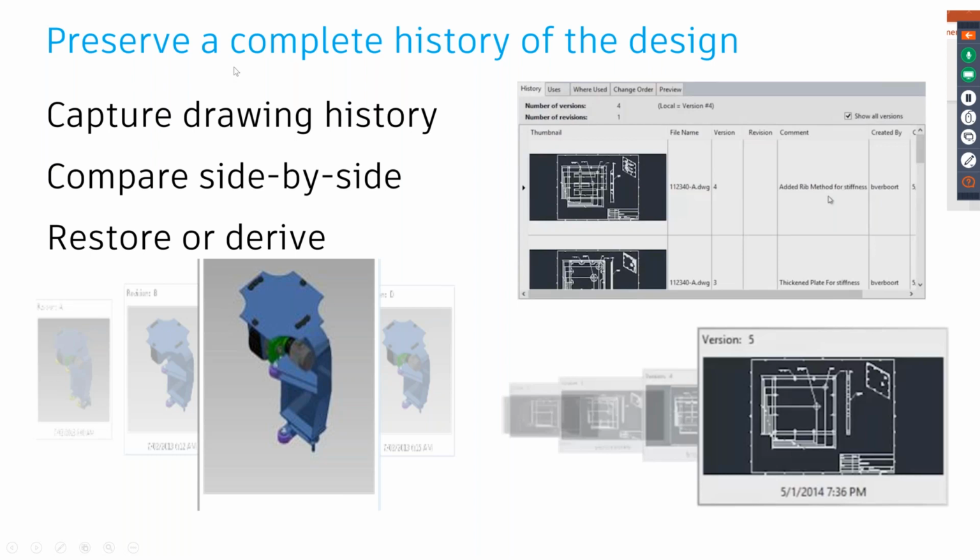Again, it's the same thing, reiterating it. It completely does a timestamp of your design. So basically, it captures the complete history. There are additional plugins available which can help you to do a side-by-side comparison and restore at any point in time. Let's say you have a design with 10 versions, but you feel that the fifth version is now the correct one. I can restore that as the current version and start working on it.